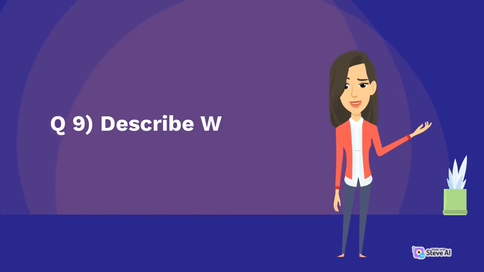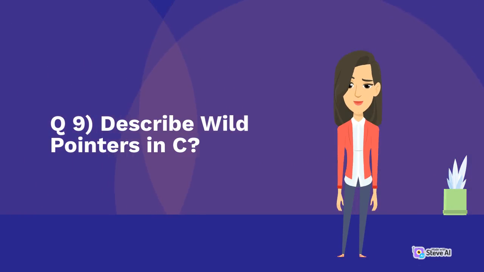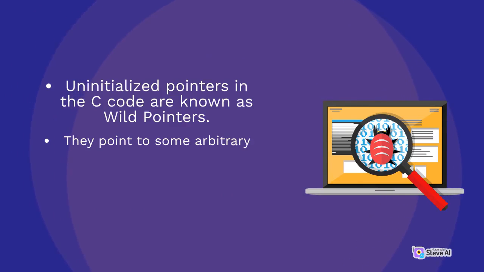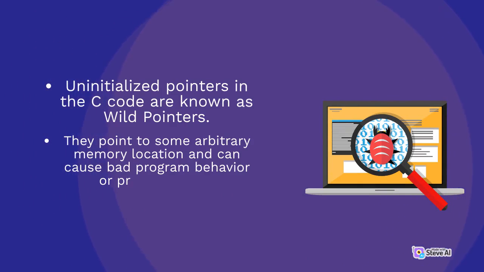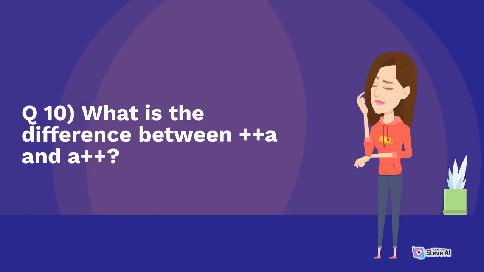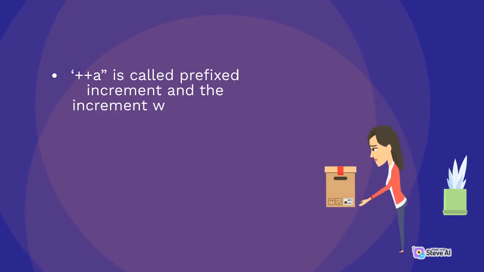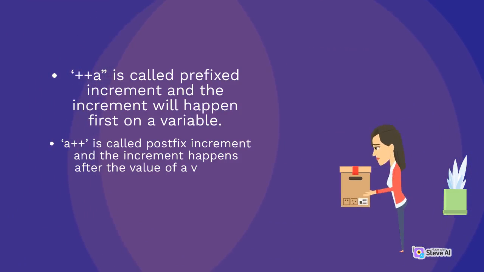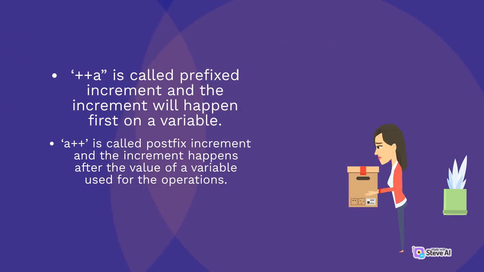Q9. Describe wild pointers in C. Uninitialized pointers in the C code are known as wild pointers. They point to some arbitrary memory location and can cause bad program behavior or a program crash. Q10. What is the difference between ++a and a++? ++a is called prefix increment and the increment will happen first on a variable. a++ is called postfix increment and the increment happens after the value of the variable is used for the operations.